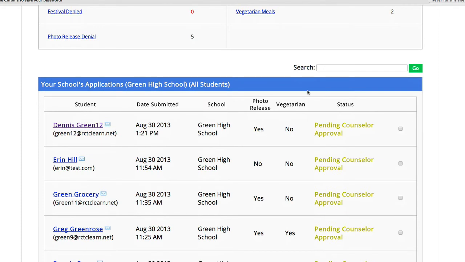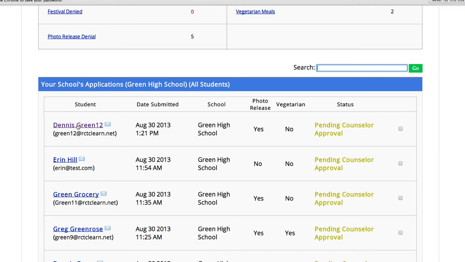You can also use this search box here. If you have a large list of users, you can search for a particular name. So here you can see that Dennis Green 12 that I just created. I just submitted it, and I'm at the Green High School, my fictitious high school. This is all fictitious information here. And then what my answer on photo release and vegetarian meal were. And you can see that it's pending my counselor approval.